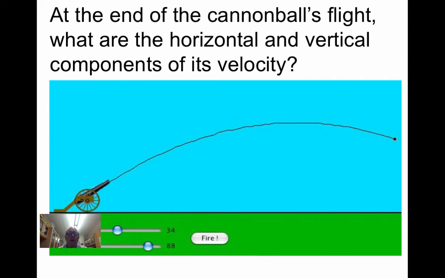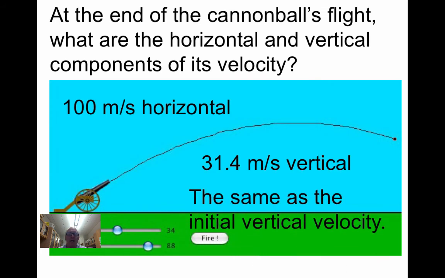How about at the end of the flight? Well, we already have the answers here, so they're posted up for you again. I do want to point out that this is the same in the vertical direction as when it was launched. The horizontal velocity is the same all the way through. The vertical is 31.4 at the beginning and 31.4 at the end. But in between it changes so that its high point is 0, and then it picks up speed again. Whatever the initial vertical speed was, that's also the final vertical speed, and they're in opposite directions, of course.